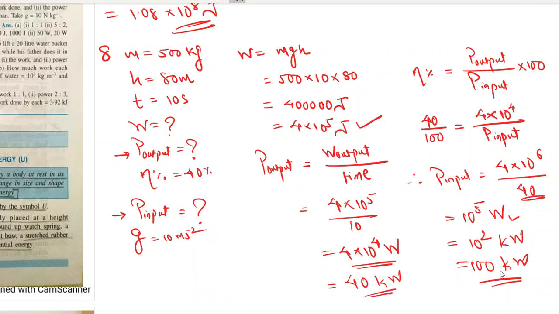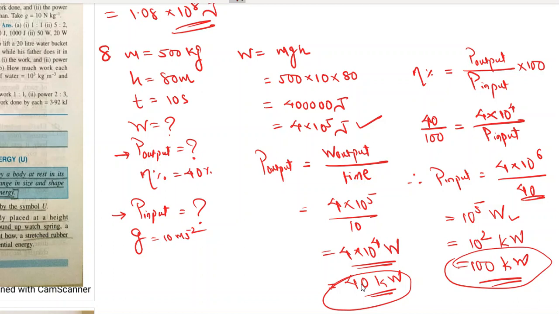So you are giving 100 kilowatt power to the pump, but it is supplying only 40 kilowatt to you. That means the efficiency of the pump is only 40%. So you must be wondering why the efficiency of this pump is less. Efficiency of any mechanical device is less.